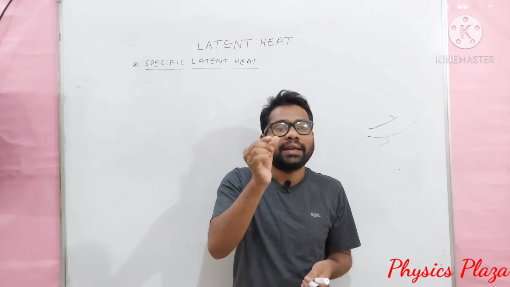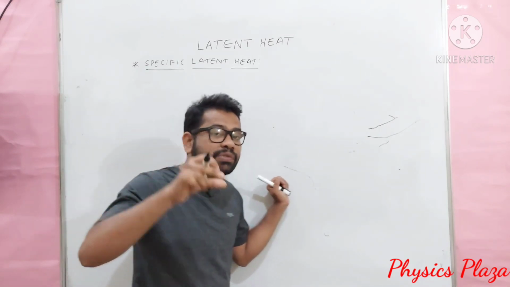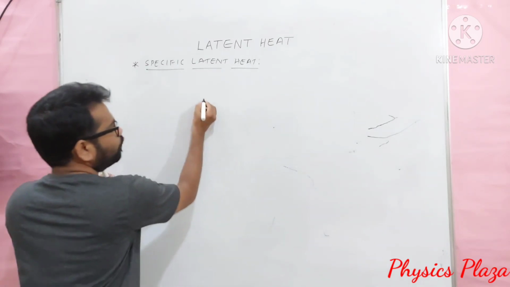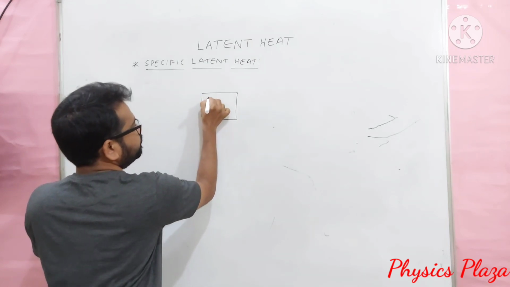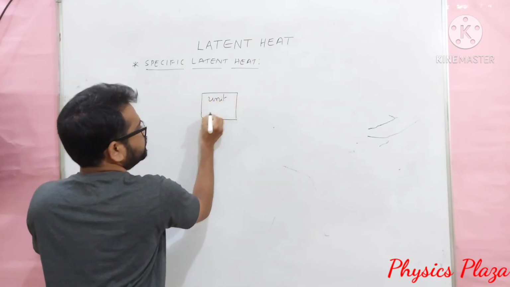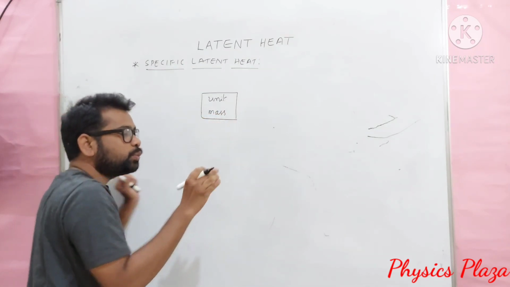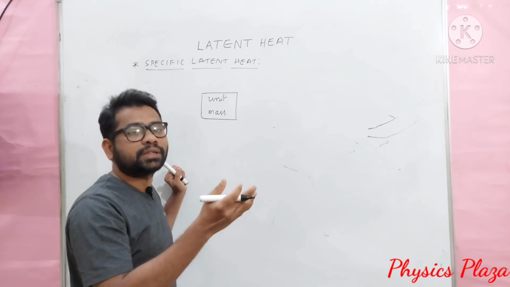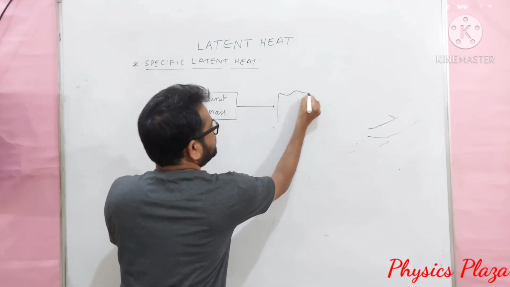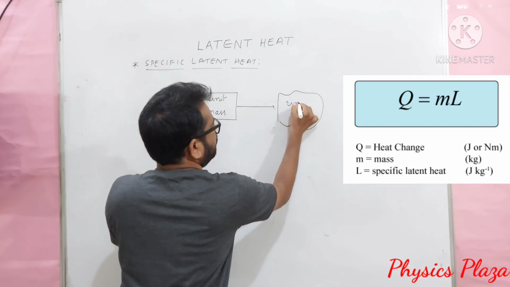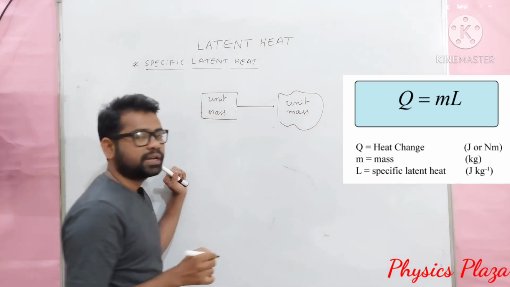But here, to define the specific latent heat, we will specify the mass, which means we take one unit mass. So unit mass should be changed from one state to another state. The amount of heat required for that we call specific latent heat.